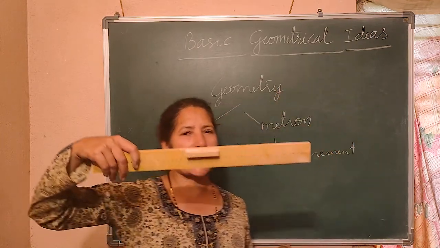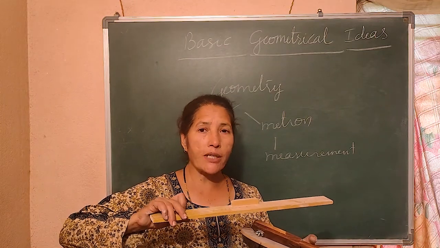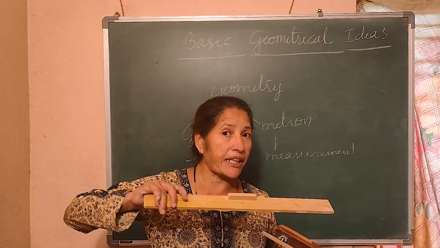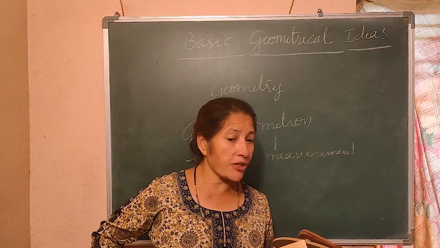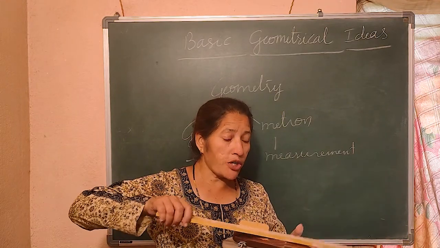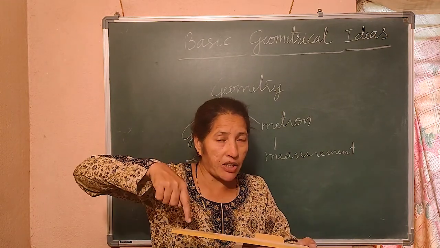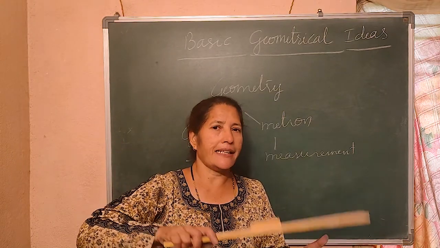First of all, it is a scale. In the scale of your geometry box, there are centimeters on one side and inches on the other side. Did you see? Take out your geometry box and see. Small geometry box, 15 centimeter, and inches on the other side. Right? That is a scale.